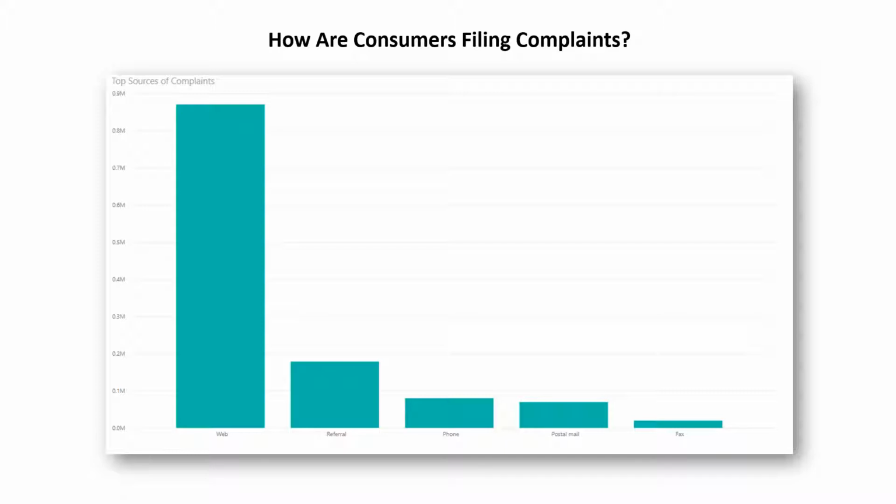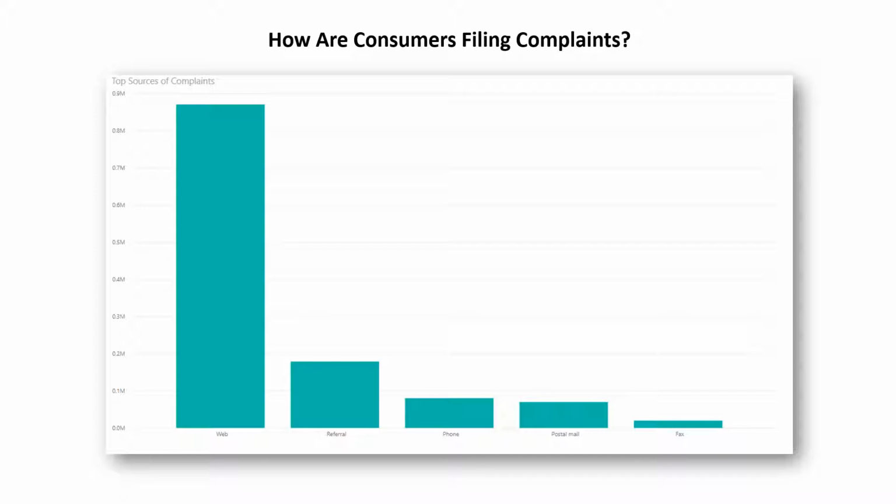Now on to how consumers are filing complaints. Again, back to my goals. I also wanted to find out how companies, consumers, and the Consumer Financial Protection Bureau are using this platform. So we can see here that this is how consumers are using the platform. They're the ones who are filing the complaints. And this chart shows that the great majority of these complaints are filed through the web. Some are given through referrals, and some people still send it over.